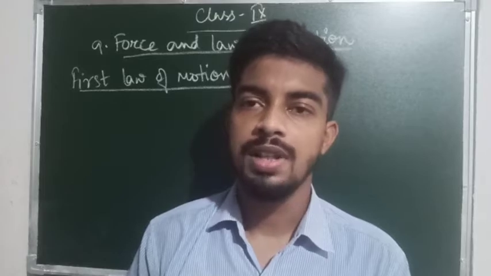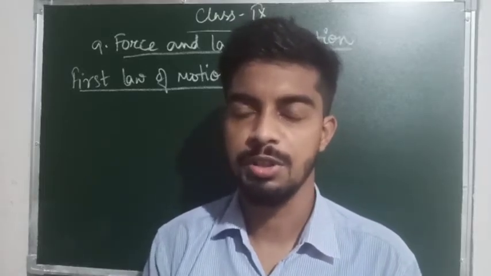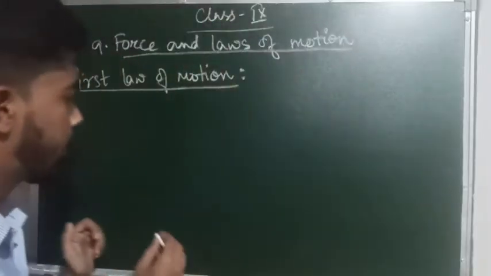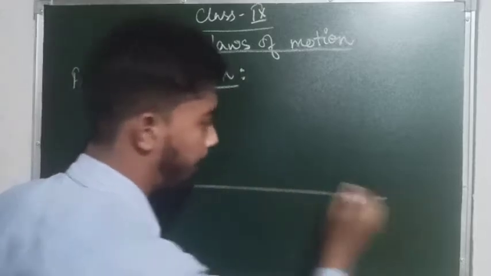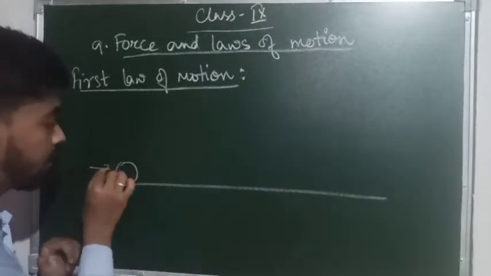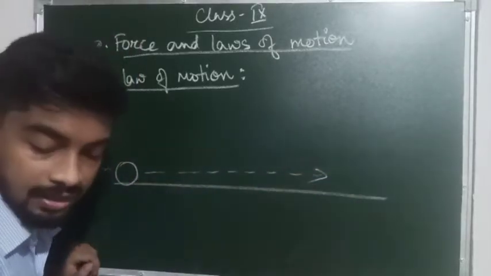Once Galileo was playing with some balls, small spheres, and he saw that if we take any plane path and a spherical object and push it, the object rolls on the path up to a certain distance.